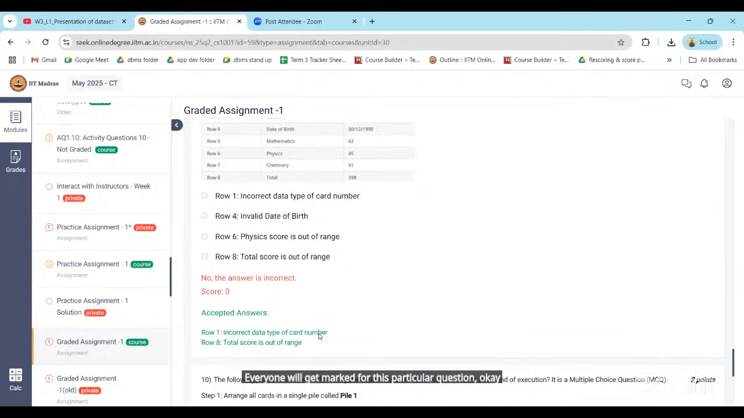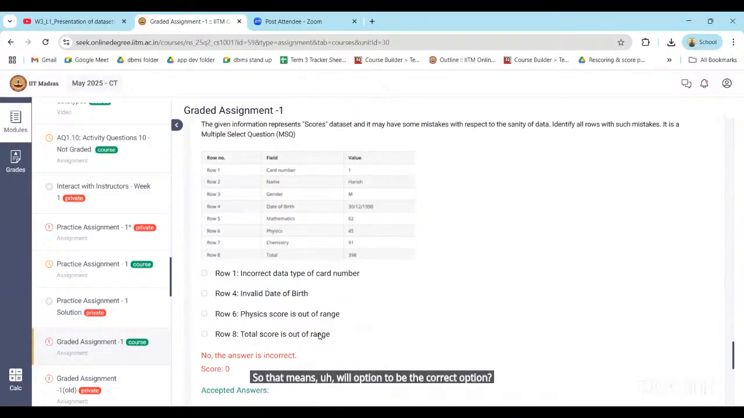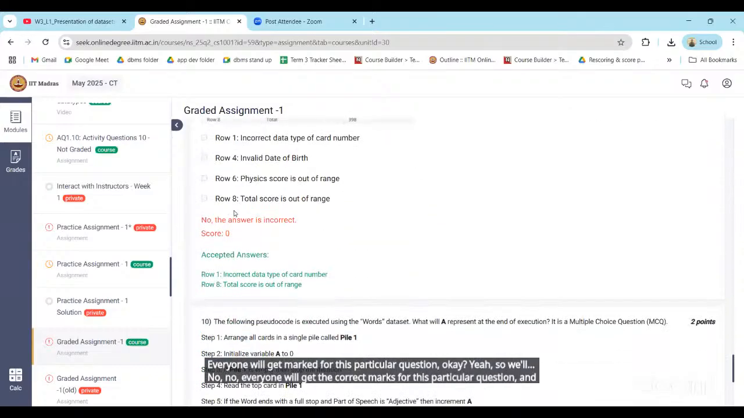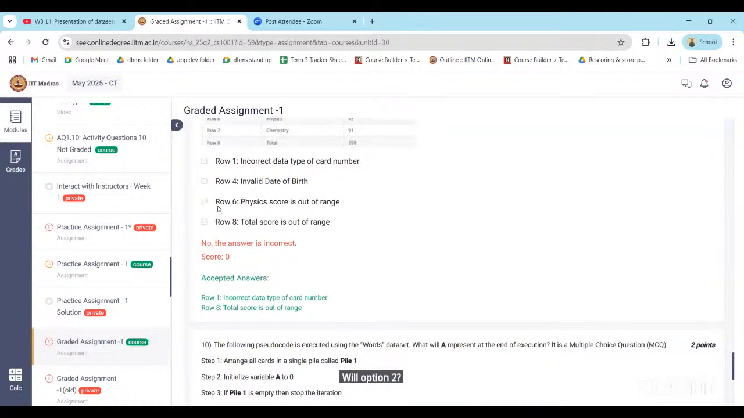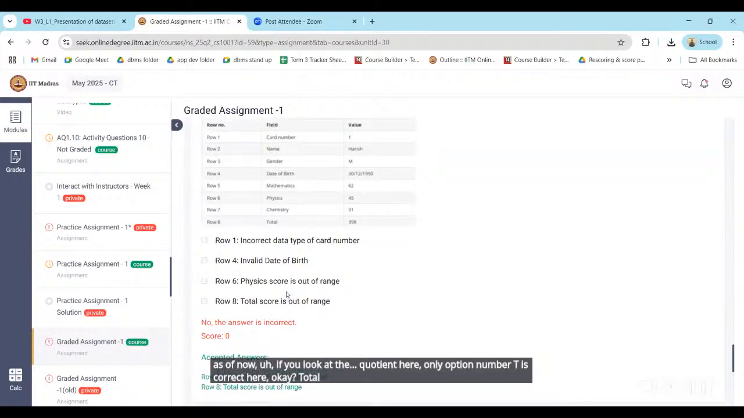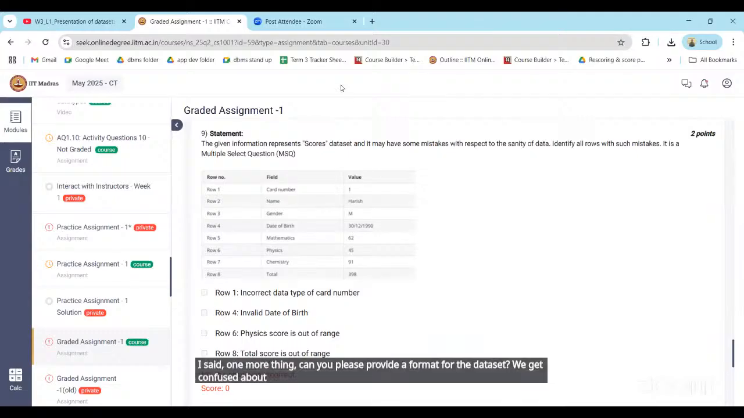Will option 2 be the correct option? No, everyone will get the marks for this particular question. As of now, if you look at the question here, only option number D is correct. Why is option number 2 not correct? So that we don't mess up in any next question. Sir, can you please provide a format for the data set? We get confused about this date thing. There are many date format questions.